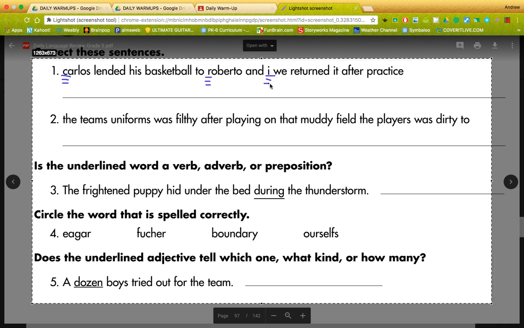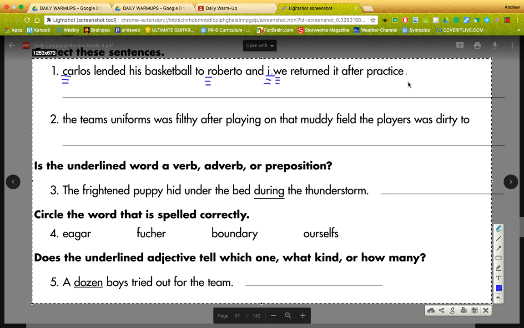And then they want us to actually, Carlos lended his basketball to Roberto and I. They want us to put a period after I. So I'm going to put a period right there. Hopefully you can see that period. And then they want us to start a new sentence, so we've got to capitalize the we. We returned it after practice, period. I think that's all we need to do.